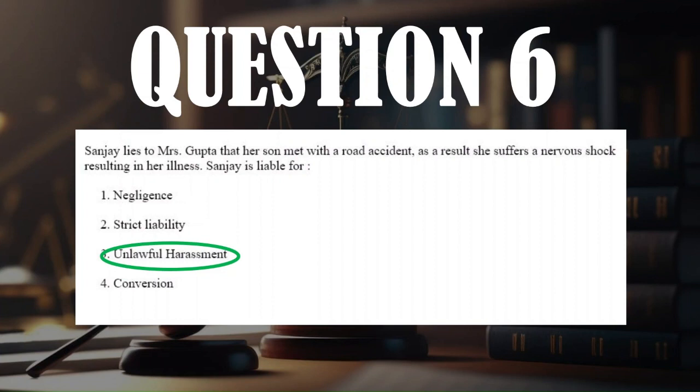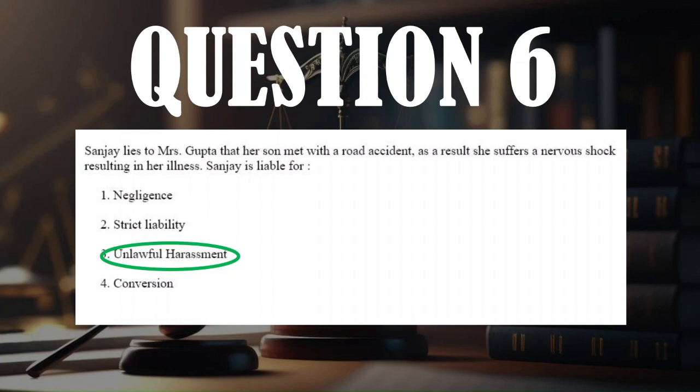We know the conversion is related to property, so we can easily eliminate that. Negligence can also be eliminated because there's no duty of care or anything established in the question. And we can also eliminate strict liability because there's definitely intent of the defendant, Sanjay, to cause harm to the plaintiff, Mrs. Gupta. So that leaves us with unlawful harassment.